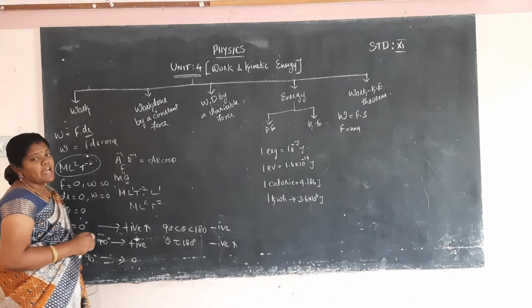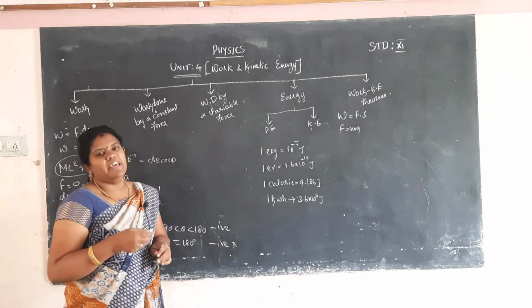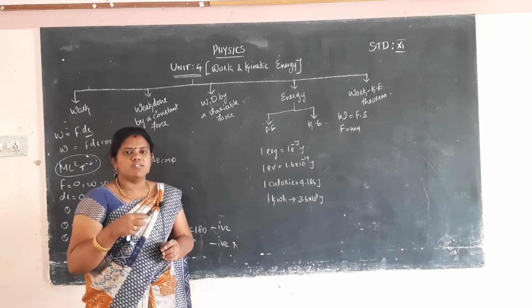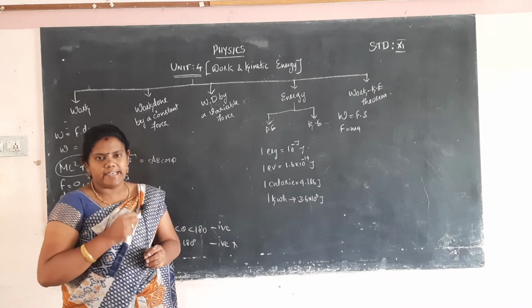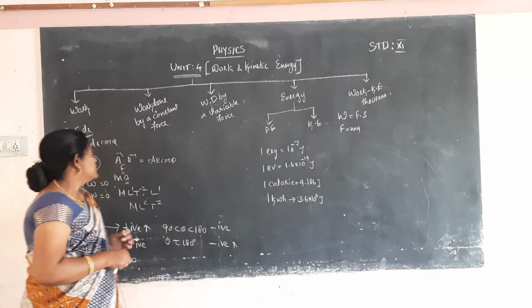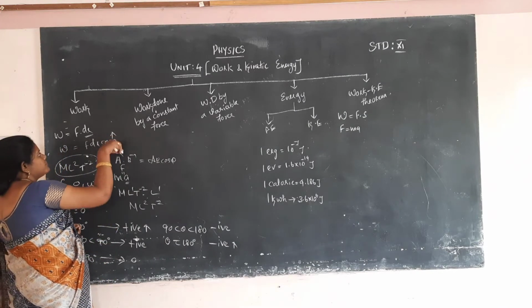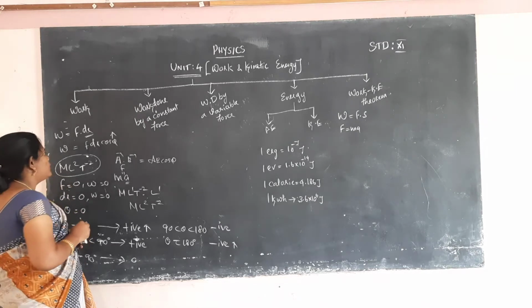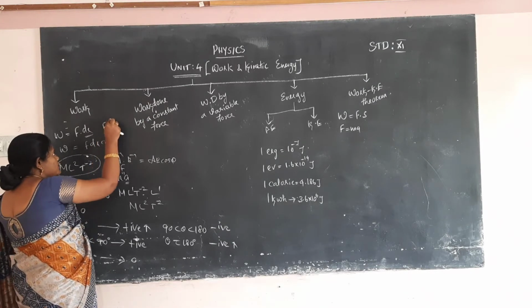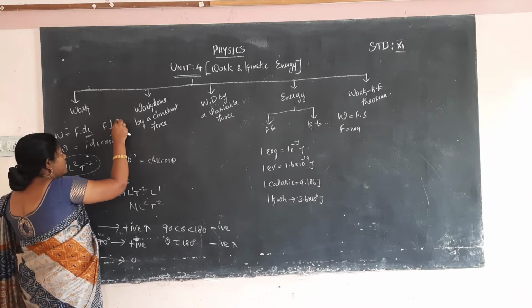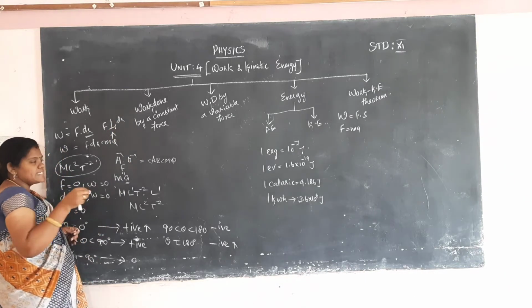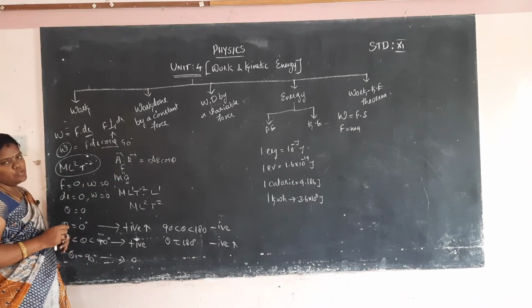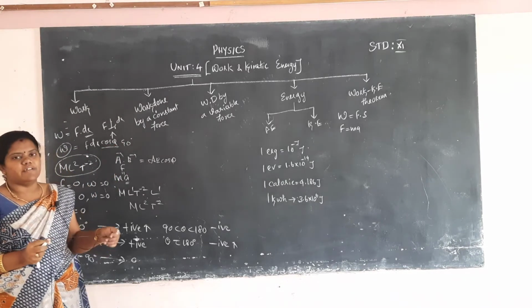And then the angle between the applied force and the displacement of the moving object. If the angle between force and displacement is 90 degrees, they are perpendicular to one another. Cos 90 is 0. So when the angle is 90 degrees, the work done value is 0.